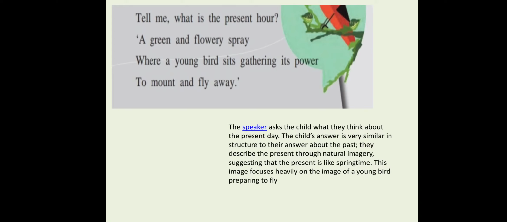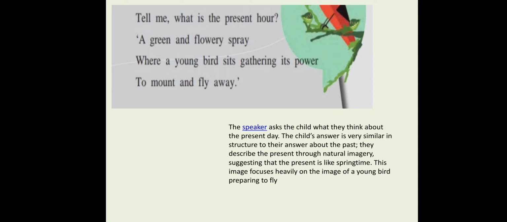Now here, the natural image of springtime is discussed. According to the smiling child, what is the present? The present life, whatever we are living now, is like springtime. In springtime, everywhere there are flowery branches, flowers, leaves and greenery, and life is very happy.